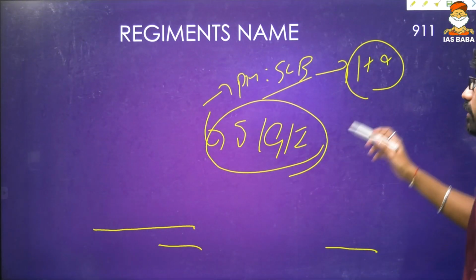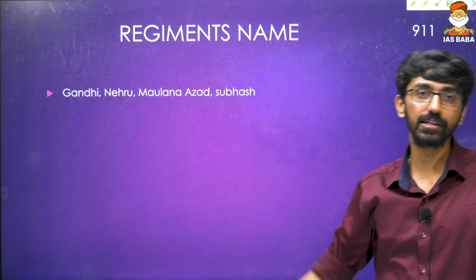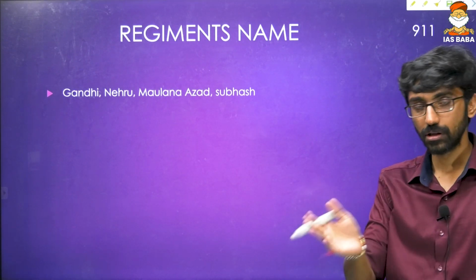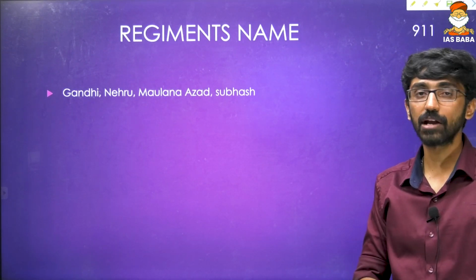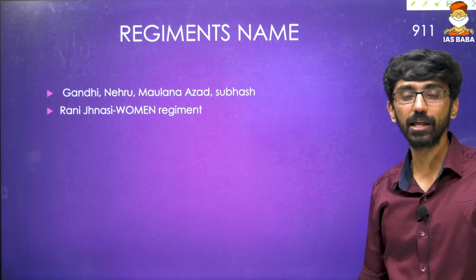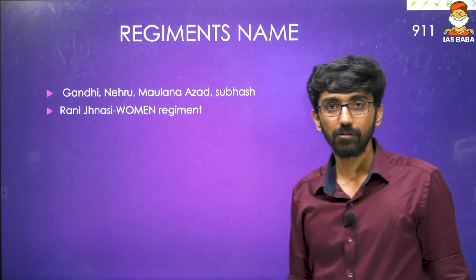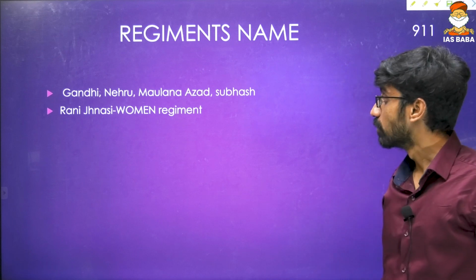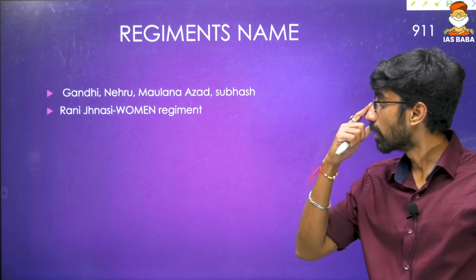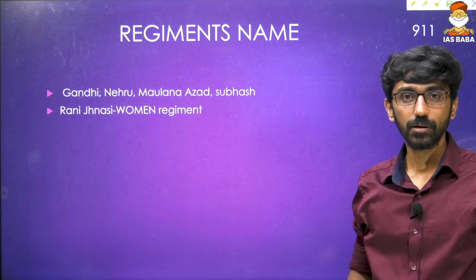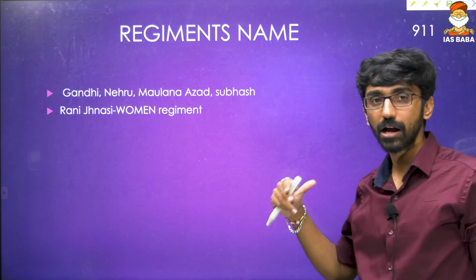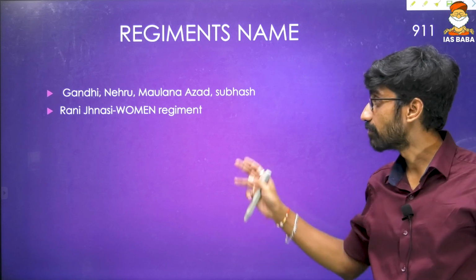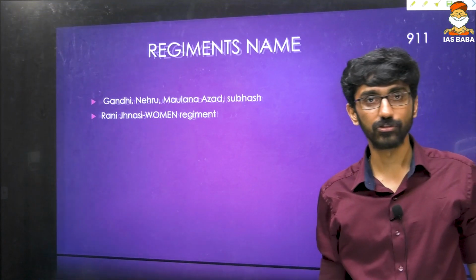Okay, and then regiments were named after Gandhi, Nehru, Maulana Azad and Subhash Chandra Bose in the Indian National Army, and one women regiment was also there, named after Rani Jhansi. So people say different things about the relationship between Gandhiji, Nehru and Subhash, but they had great respect for each other, and the INA had regiments named after Gandhi, Nehru, Azad as well as Subhash.